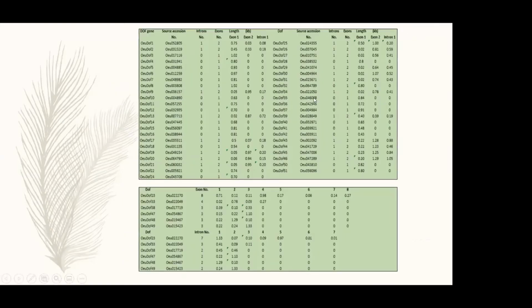This is the table. The first table shows the DOF genes along with their accession numbers and number of introns and exons along with their lengths. In the second table, I have shown the DOF genes which have more than two exons and one intron. In the results, it can be seen that some DOF genes had a maximum of 8 exons and 7 introns.